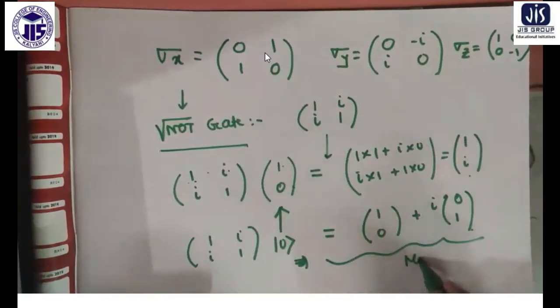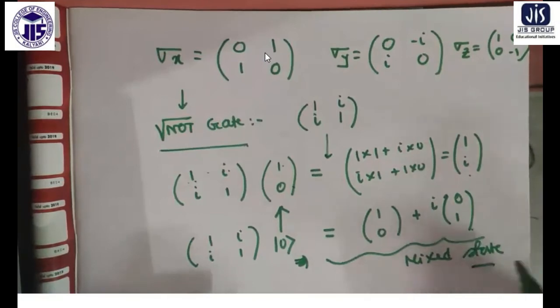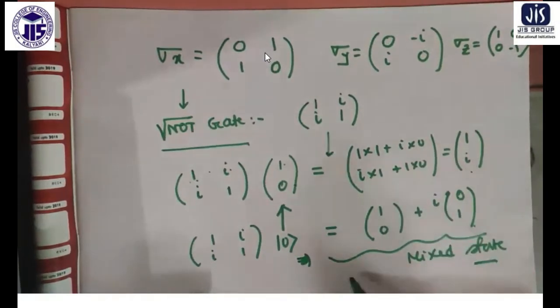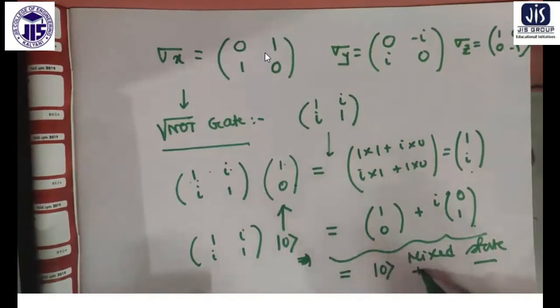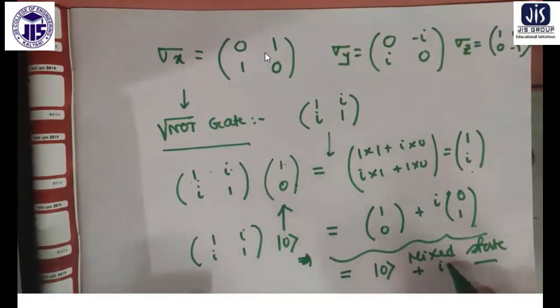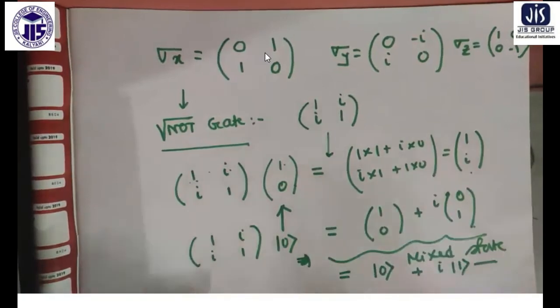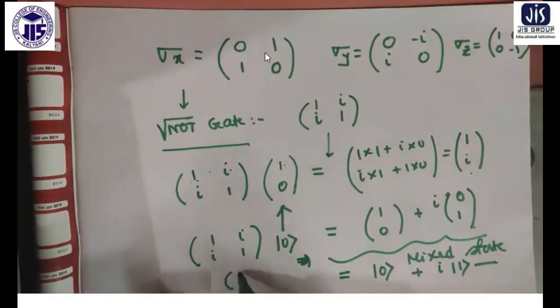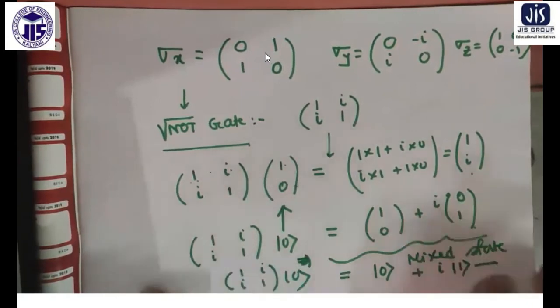You are producing a mixed state. (1, 0) is nothing but the zero state, i means you are providing a rotation, and this is the one state. So what is the root NOT operation doing? It is producing a mixed state.